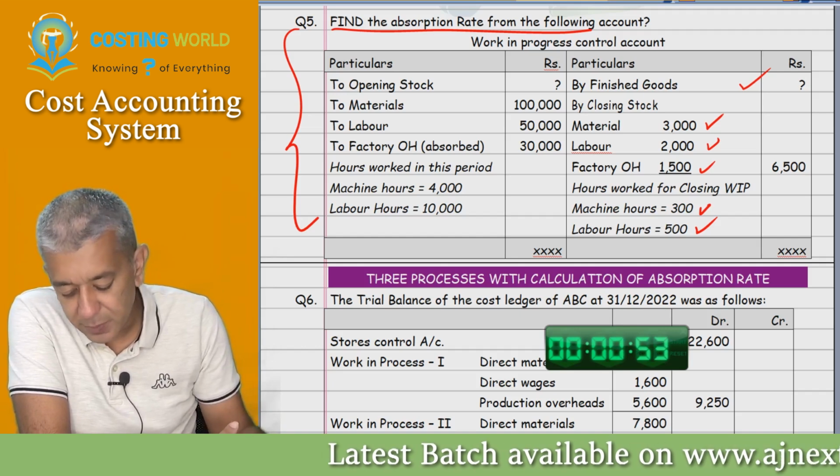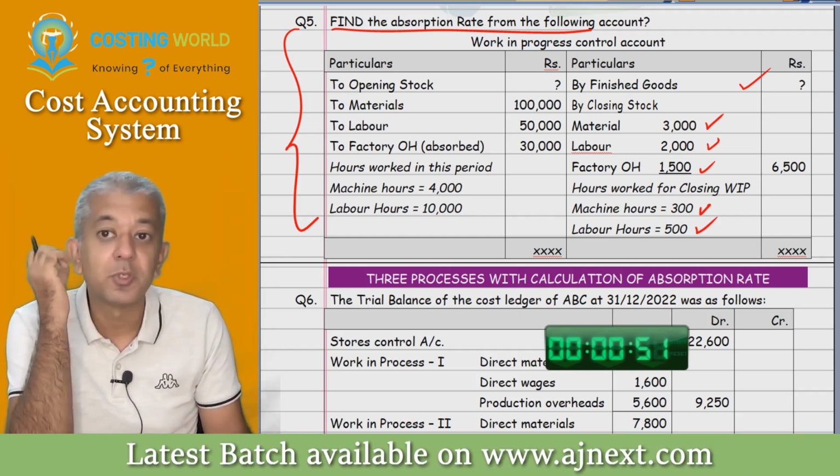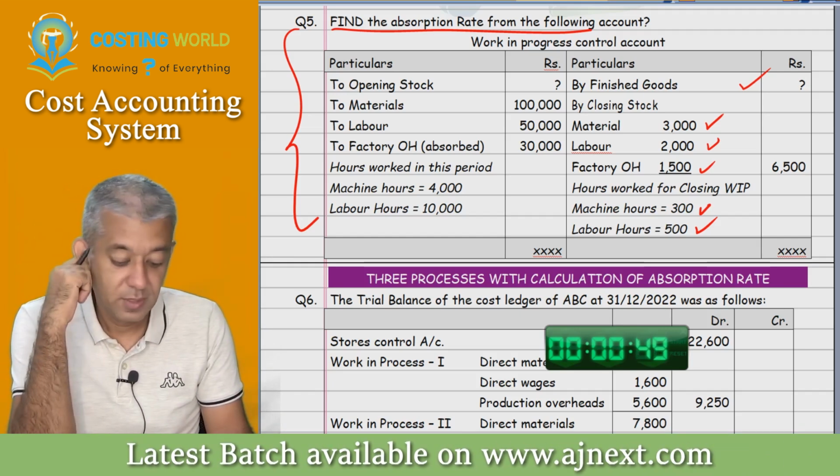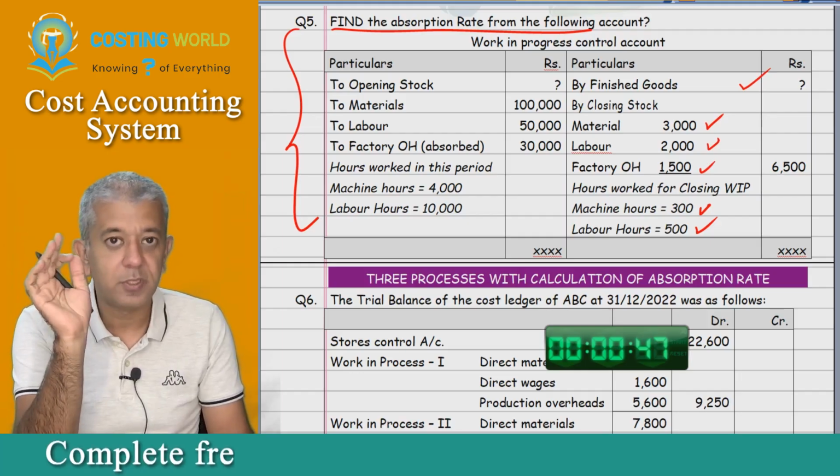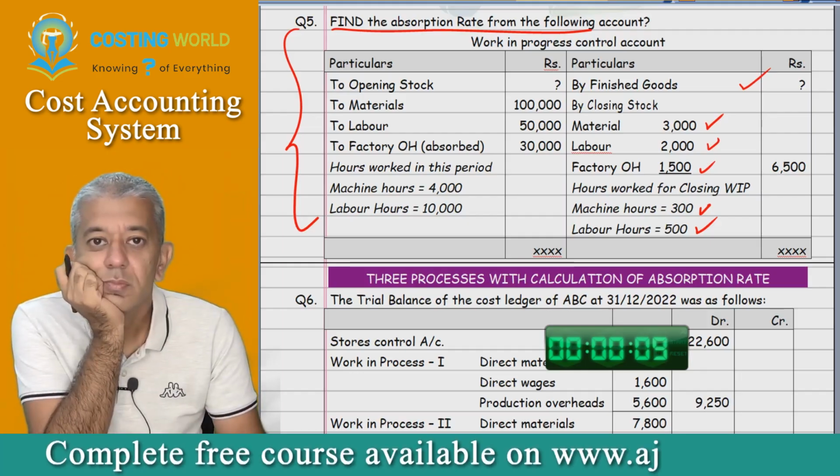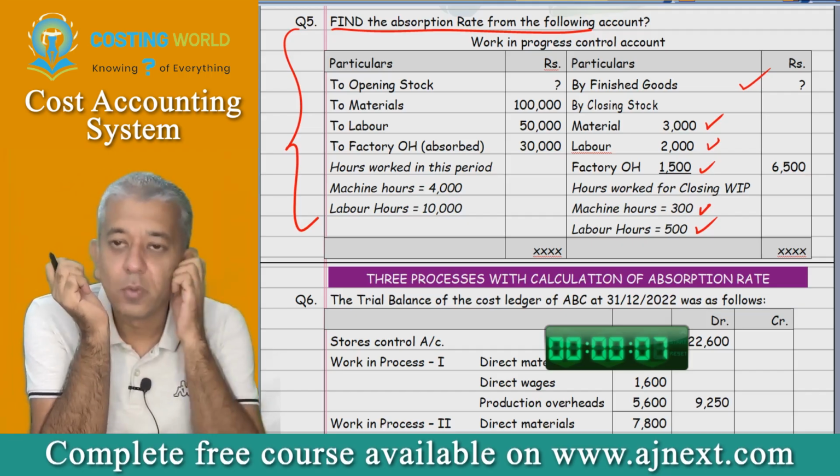Reduce the time by 25 seconds. I think that much should be enough. Tell me the answer once this timer is over, please. Okay, you are eligible to answer now.